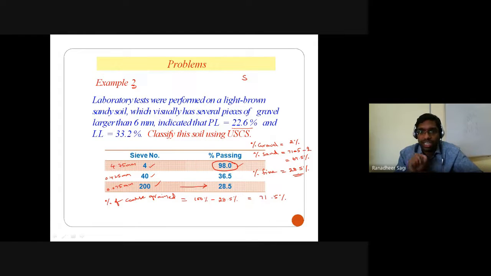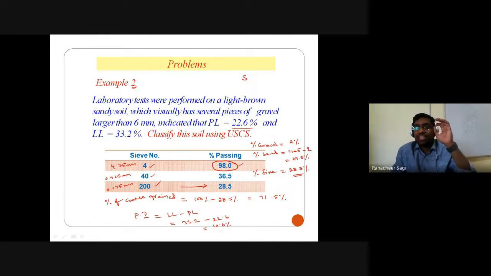So what I should now understand is the plasticity index value. What is the plasticity index value of this particular soil? The plasticity index PI is nothing but liquid limit minus the plastic limit value. Liquid limit is 33.2% minus the plastic limit of 22.6%. So from this, we get the plasticity index value to be 10.6%. So the plasticity index of that soil is 10.6% and the liquid limit is 33.2%. When this point is mapped on your plasticity chart, we need to understand whether it falls below the A line, or on or above the A line.